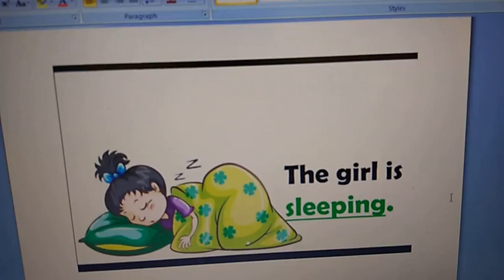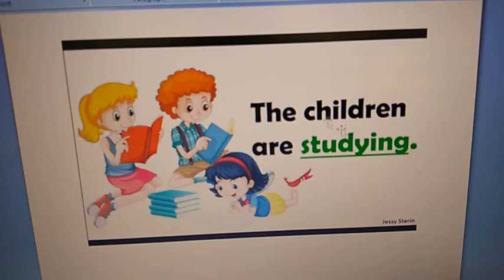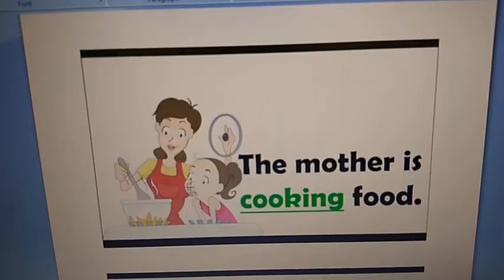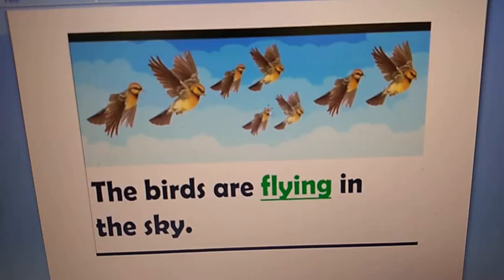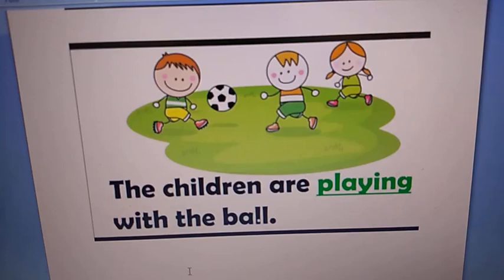Now the next one. What is the girl doing here? The girl is sleeping. Now, what are the children doing here? The children are studying. Now, what is the mother doing here? The mother is cooking food. Now, what are the birds doing? The birds are flying in the sky. Now, what are the children doing here? The children are playing with a ball. You can see playing is the action done by these children.